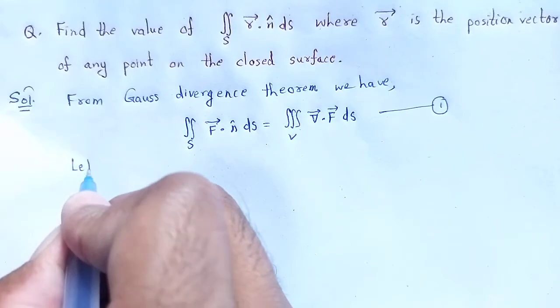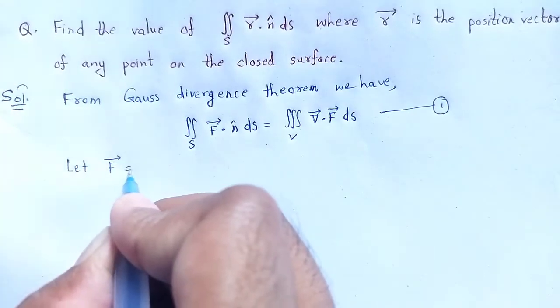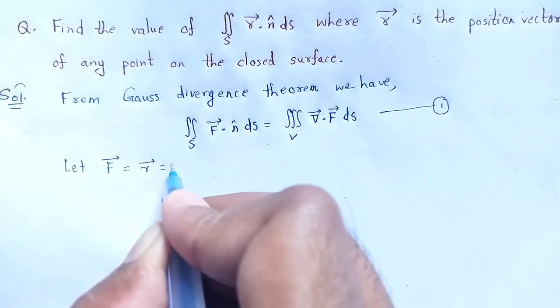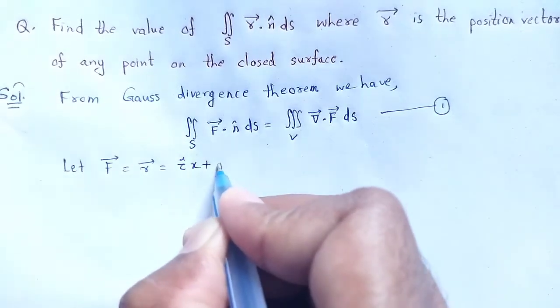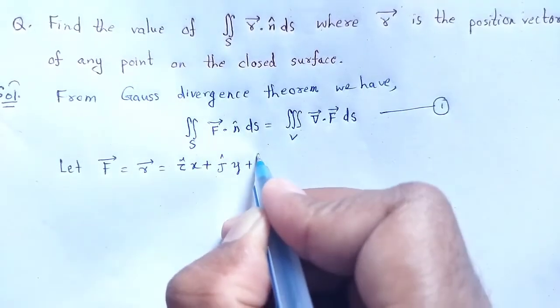Let f vector be equal to r vector, the position vector, i cap x plus j cap y plus k cap z.